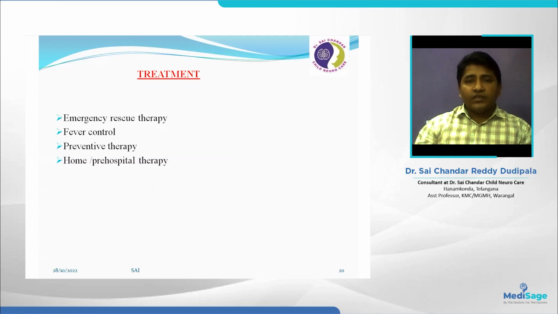After this approach, we are going to treat the child. How can we manage the child? This is in four parts. One is emergency rescue therapy, then fever control and preventive therapy. And when the child has seizures, we need to counsel the parents. We need to teach the parents how to take care at home, the pre-hospital therapy.